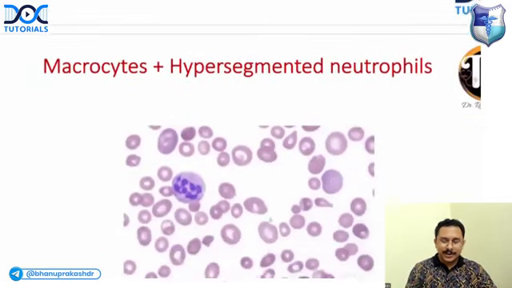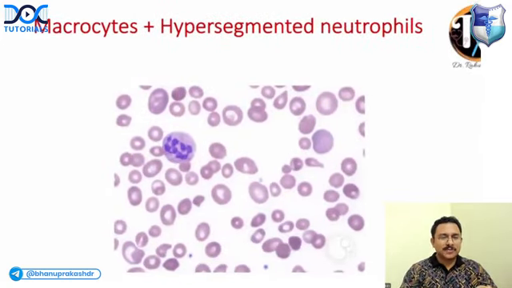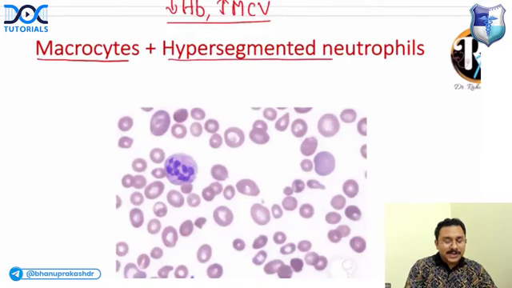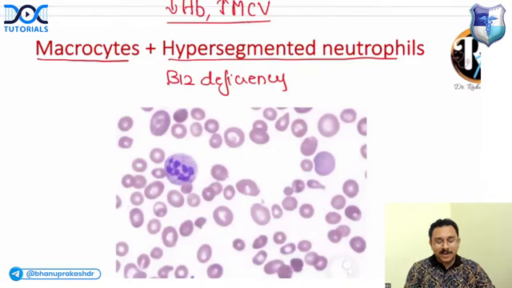Understand? Okay. Now, if you get a scenario of a patient with a peripheral smear, patient is mostly a strict vegetarian, having anemia and fatigue. The blood investigation is showing a decreased hemoglobin, there is increased MCV, and the peripheral smear shows macrocytes plus hypersegmented neutrophils. What will you think of? It is B12 deficiency. You get macrocytes plus hypersegmented neutrophils.